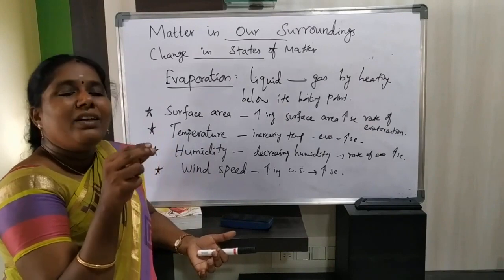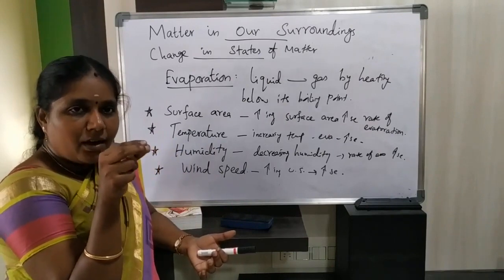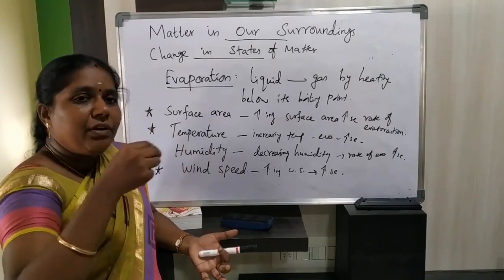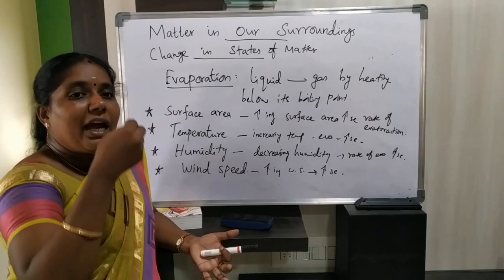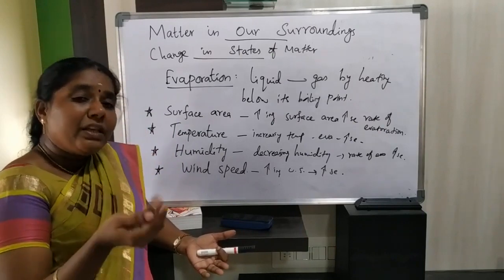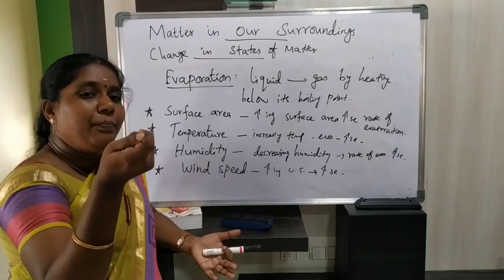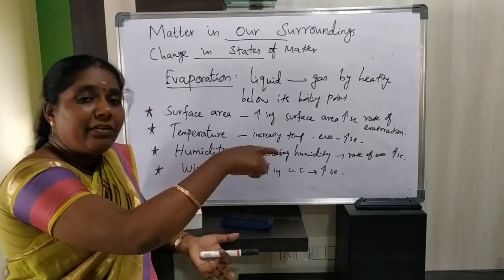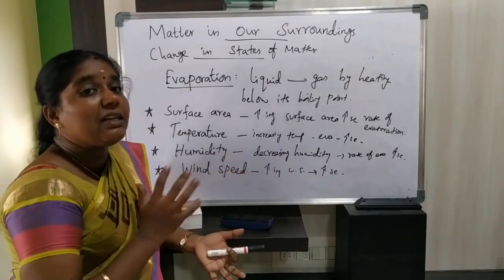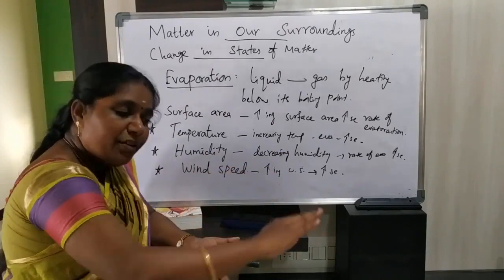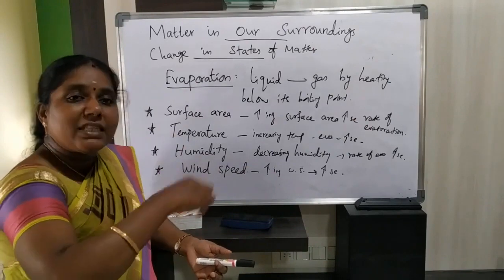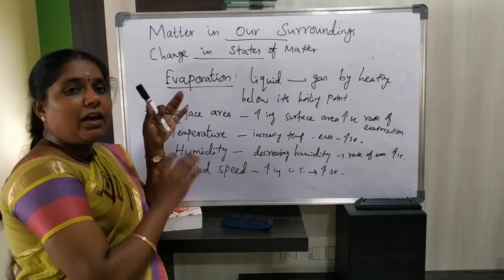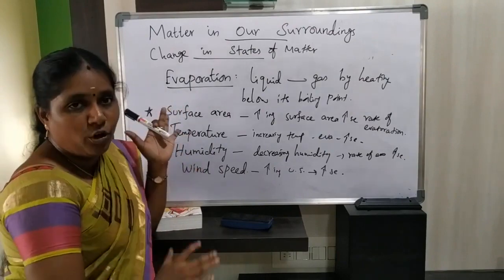The teacup has a smaller surface area, so there will be very little evaporation. The tea vapors will come out slowly, and evaporation will be delayed. But if we transfer the tea from the teacup to a saucer, that plate which has a wide, large surface area, the vapors will also evaporate easily because of the large surface area. So, increasing surface area increases the rate of evaporation.